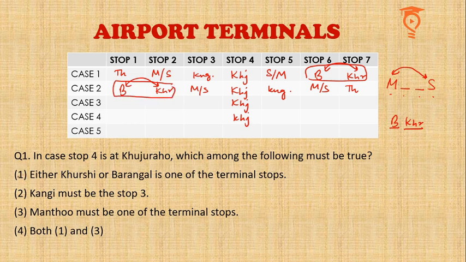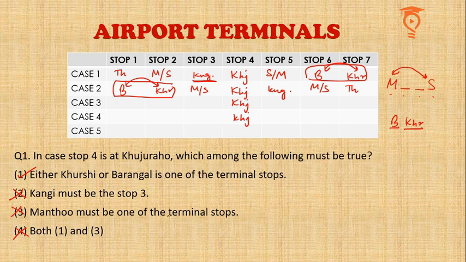This must be true. So we have got our answer anyway, but still for your deeper understanding, we'll look at the other statements also. So Kangi must be stop number 3. So Kangi could be stop number 3, not must be. Therefore, we have to let it go. Third, Mantu must be one of the terminal stops, which is absolutely false because it must not be. If Mantu is one of the terminal stops, then the other one, that is Sindh, has to be stop number 4, which is not even possible. So Mantu cannot be. So 3 cannot be there. Therefore 1 and 3 obviously cannot be there. So first option becomes the answer to first question.